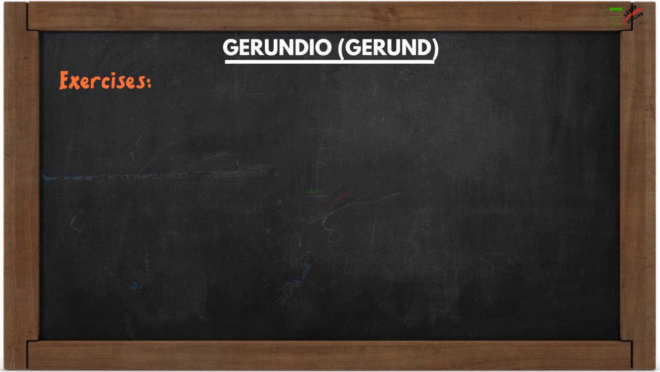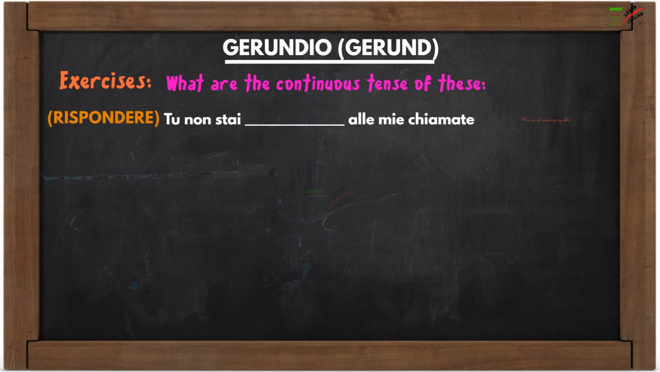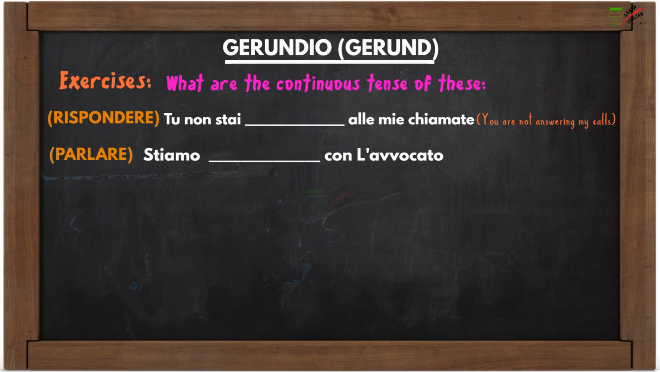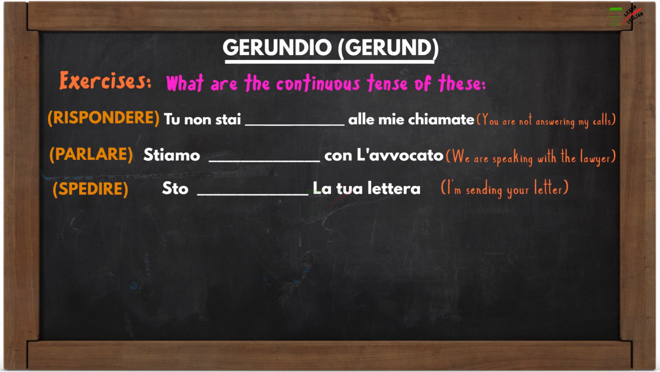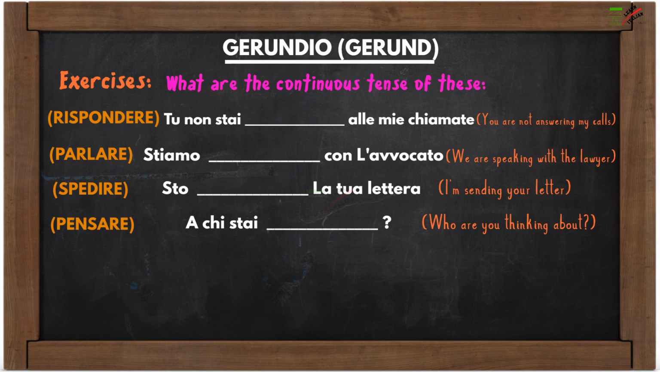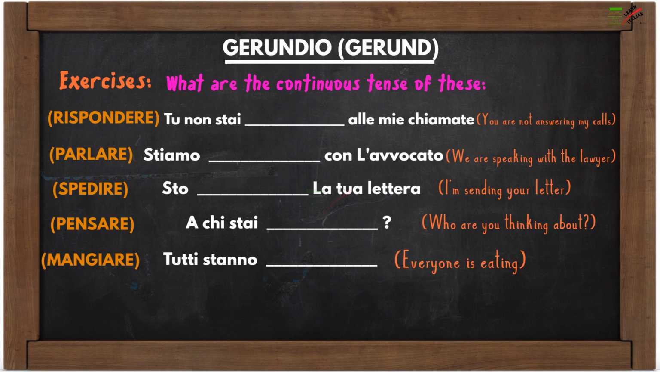These are some exercises for you. What are the continuous tense of these verbs? Rispondere. Tu non stai dash alle mie chiamate. Parlare. Stiamo dash con l'avvocato. Spedire. Sto la tua lettera. Pensare. A chi stai? Mangiare. Tutti stanno. So what are the correct gerunds for these sentences?